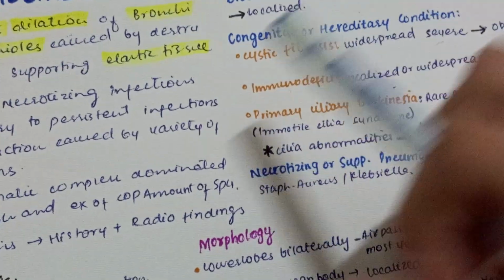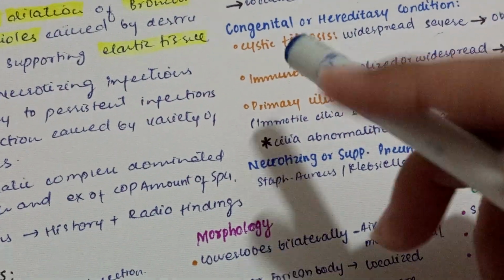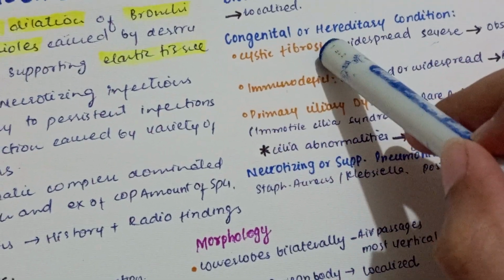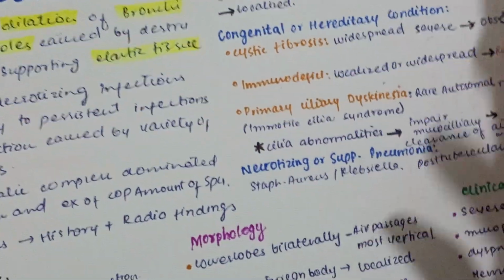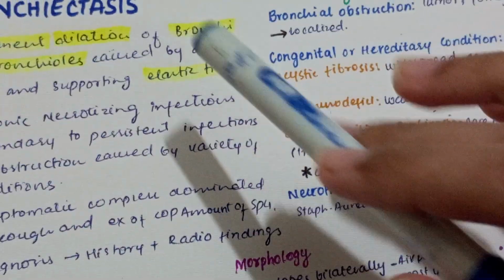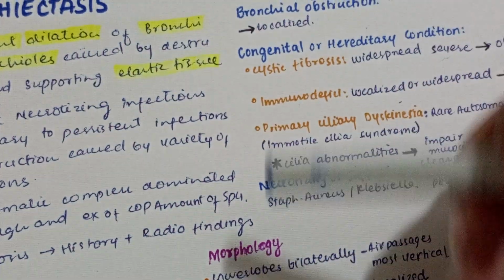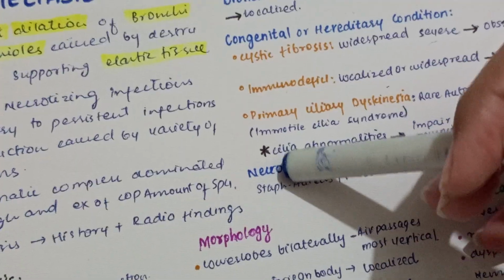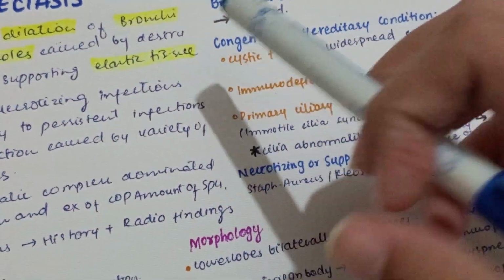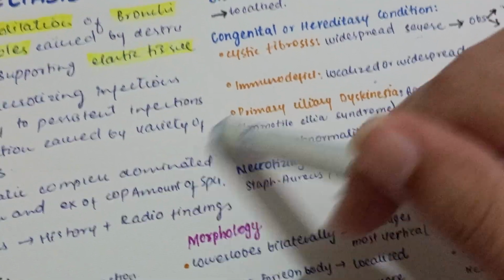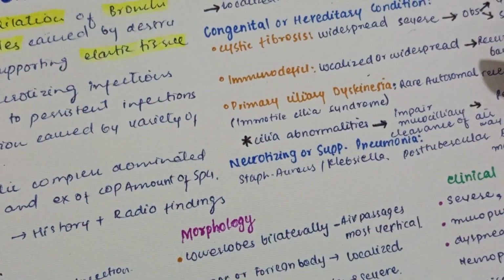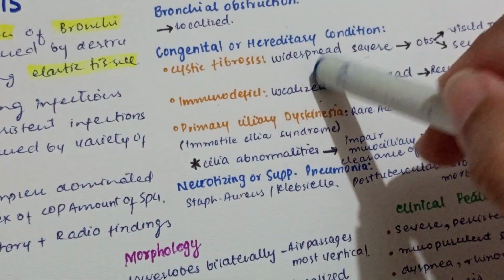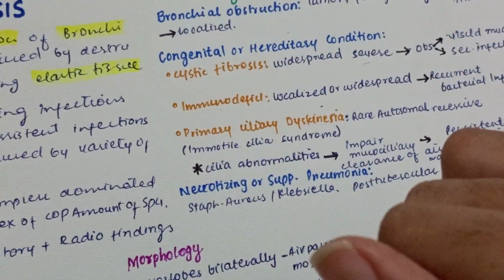Now let's discuss some congenital or hereditary conditions. Number one, here we have cystic fibrosis, an autosomal recessive disorder in which there is a defect in the chloride channel. But in bronchiectasis, there is abnormality in the action of the ciliary mechanism. As a result, there will be accumulation of mucus, and the accumulated mucus will be prone to infection. So cystic fibrosis causes widespread bronchiectasis.